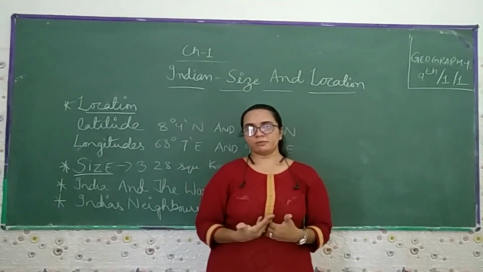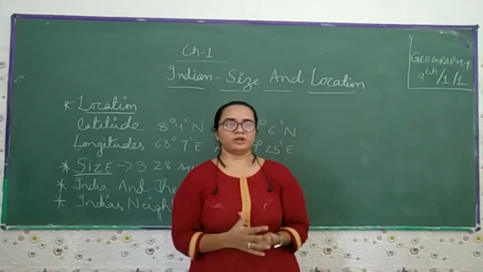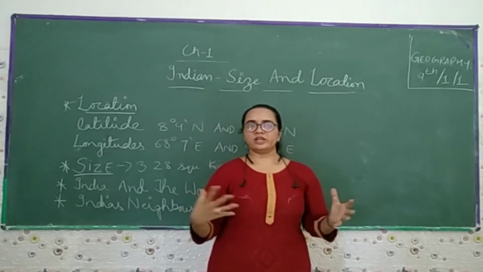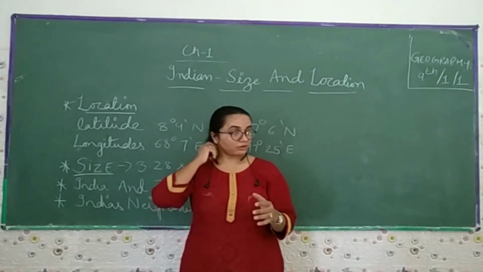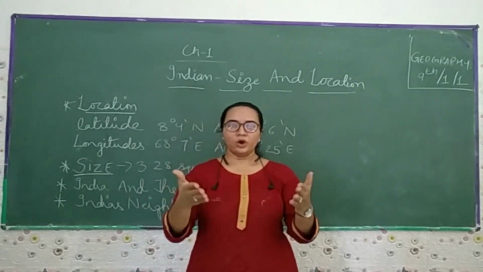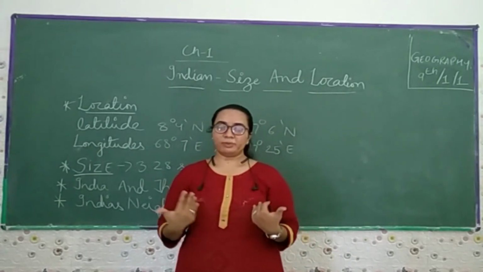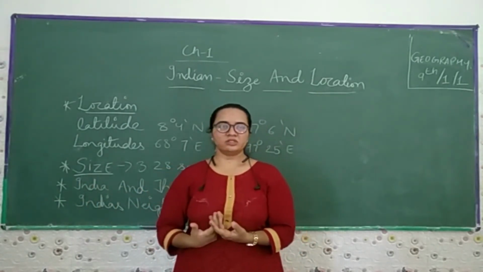Then we discussed the neighboring countries and what relation we have with them. We have a very good relation with our neighbor countries, and India is the only country after which we have given the name of an ocean, that is the Indian Ocean. So these are all the interesting things which we have discussed in this chapter.